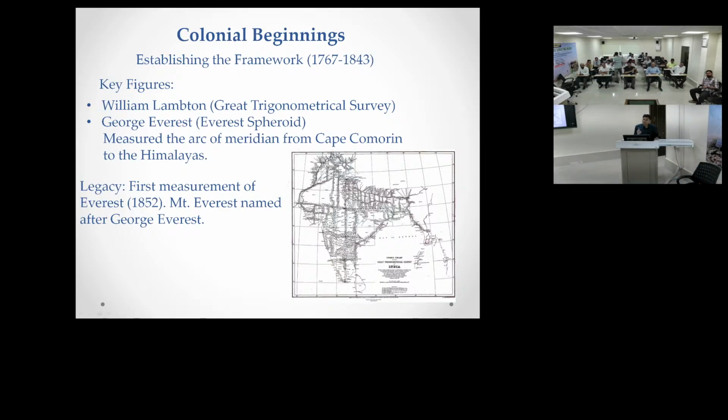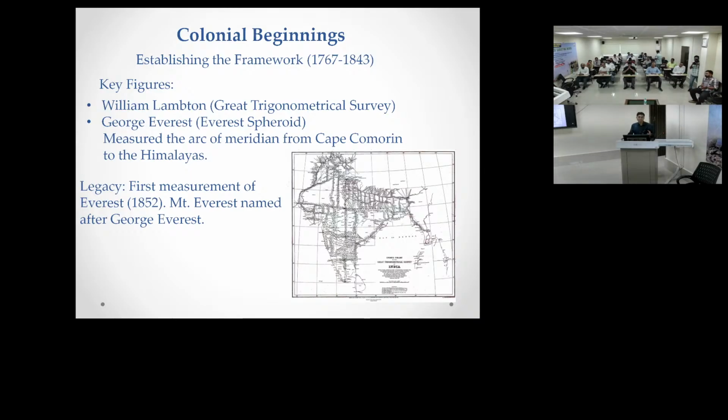So William Lambton started this great triangulation. Later on, you have heard about Everest. The height of Everest was measured by George Everest. Actually, the calculation part was done by one Indian, but his name did not come up. It is Radhanath Sikdar, who calculated the height of Mount Everest.